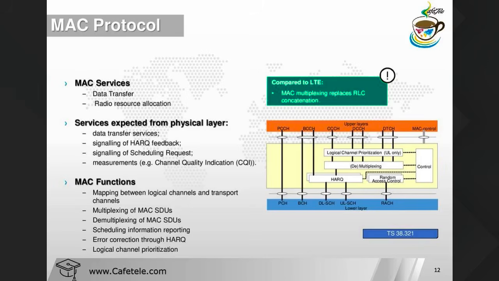So MAC layer handles your logical channel multiplexing, MAC layer handles your hybrid ARQ retransmission, MAC layer handles your scheduling and scheduling related function. MAC layer is also responsible for multiplexing and demultiplexing data across multiple components when carrier aggregation is used. So in this scenario, MAC aggregation will be used. Now in the MAC layer, we have some logical channels and the transport channels. So this is your logical channel and the transport channel. Okay. So what are the logical channels?